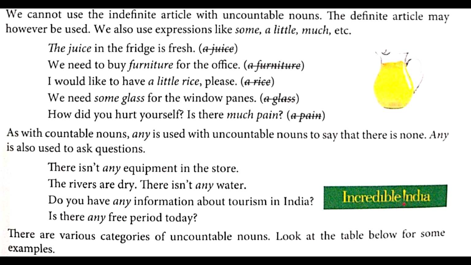As with countable nouns, the word any is used with uncountable nouns to say that there is none. Any is also used to ask questions. There isn't any equipment in the store. The rivers are dry. There isn't any water.